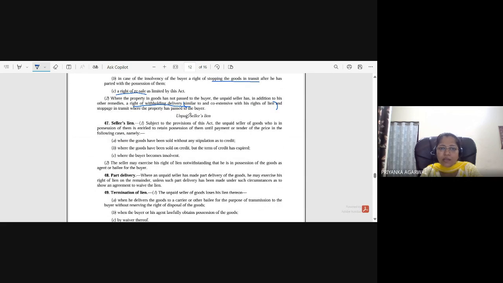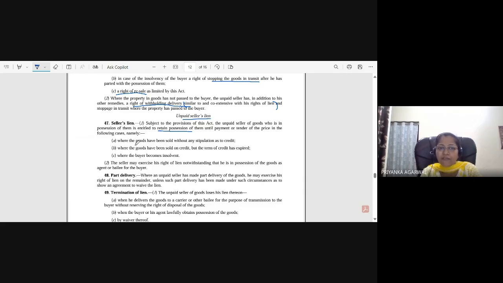Okay, we'll discuss in detail unpaid seller's lien. Seller's liens, section 47. Subject to the provisions of this act, the unpaid seller of goods who is in possession of them is entitled to retain possession of them until payment or tender of the price in the following cases. So, in what scenarios can he retain the possession? These are the three scenarios in which the seller has the right to lien.